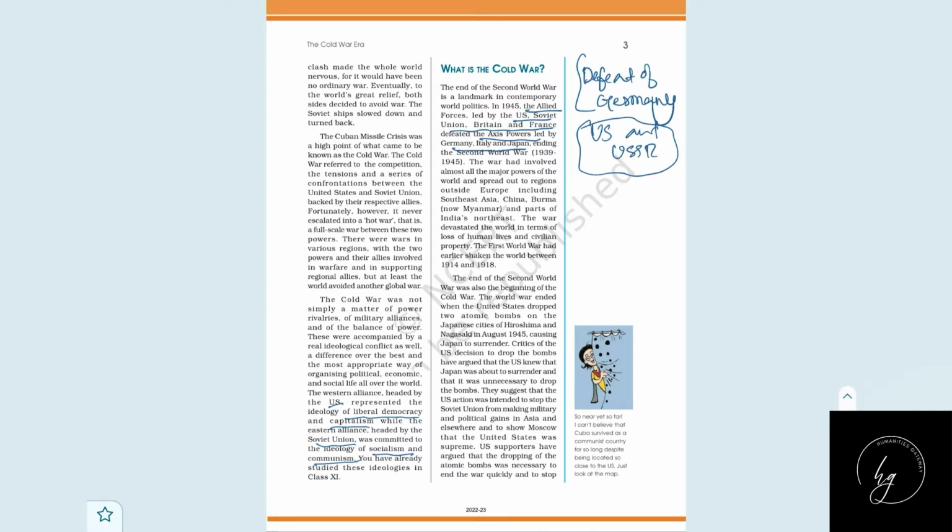Whereas in capitalism, everything is under private ownership, and there is no public property. Capitalism is all about profit orientation, and socialism is welfare oriented. So here you can see there are two ideologies. These two superpowers are holding two different ideologies. So this was not a hot war, like they were taking their weapons and coming to fight. No, it was not like that.